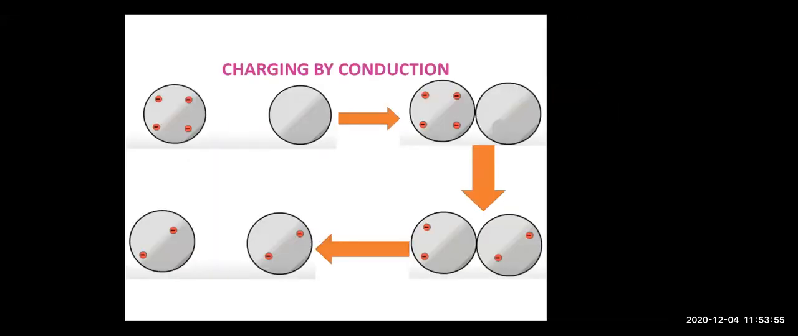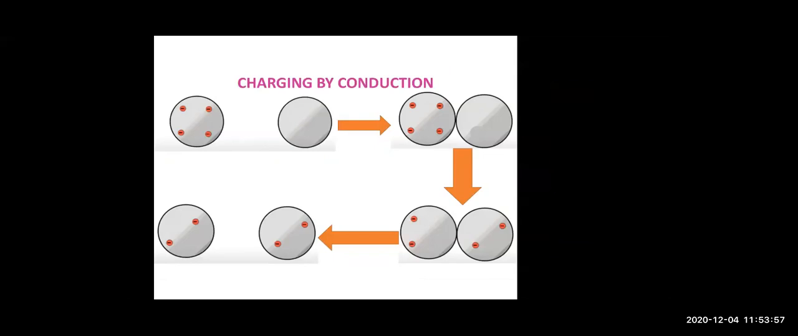Next is charging by conduction, page number 213. So here we have a diagram. Here you have two spheres, right? This is one sphere, this is the other sphere. Here you can see that this sphere is charged, but this one is not charged.